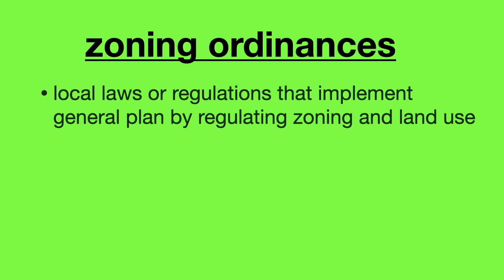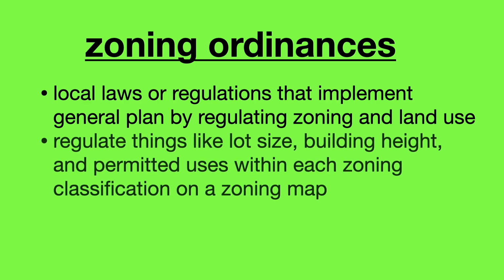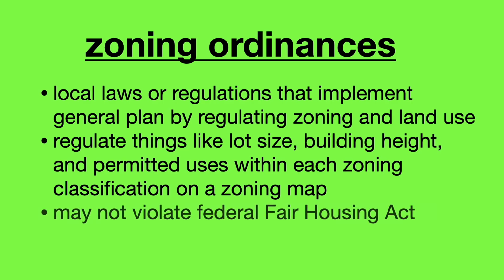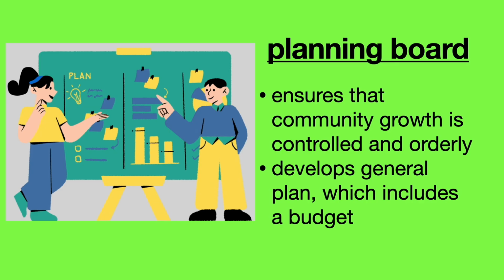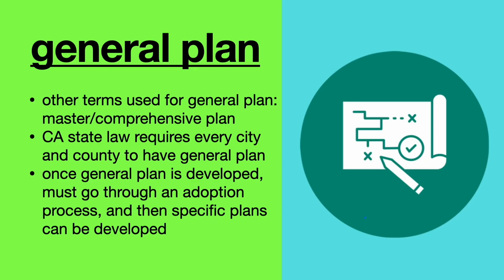Zoning ordinances: local laws or regulations that implement the general plan by regulating zoning and land use. They regulate things like lot size, building height, and permitted uses within each zoning classification on a zoning map. Zoning ordinances may not violate the Federal Fair Housing Act. The Planning Board ensures that community growth is controlled and orderly. The board develops the general plan, which includes a budget. Other terms used for the general plan are master plan and comprehensive plan. California state law requires every city and county to have a general plan.